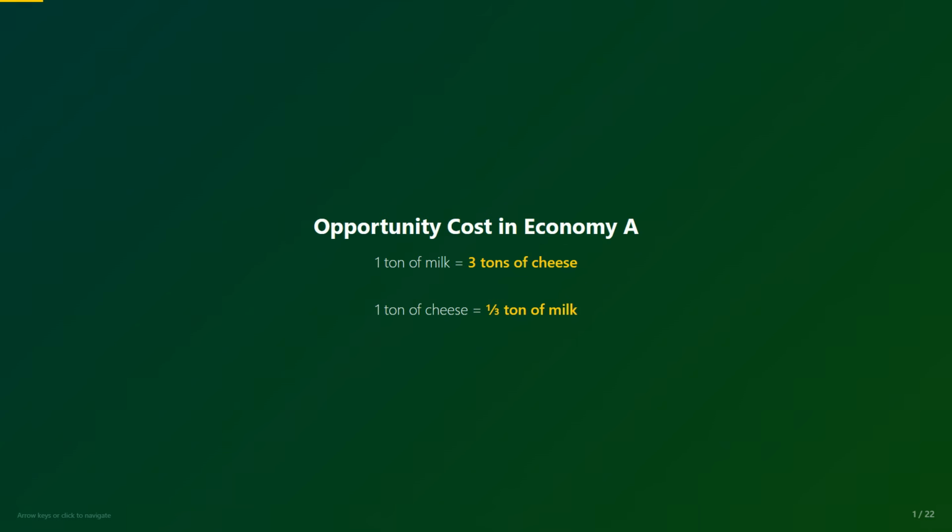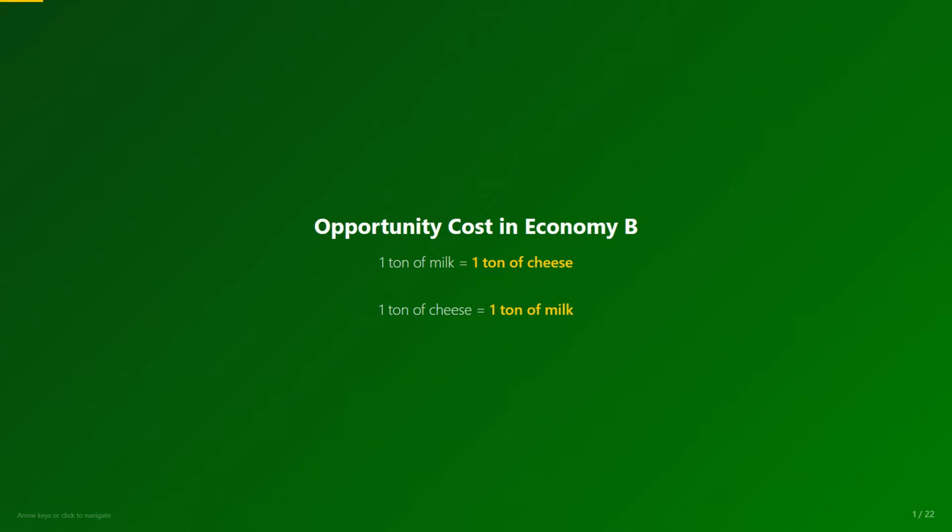And in the opposite direction, 1 ton of cheese costs 1 ton of milk. Now let's compare. To produce 1 ton of milk, in economy A, you give up 3 tons of cheese, and in economy B, you give up 1 ton of cheese. Who gives up less? Economy B. Therefore, the worker in economy B has a comparative advantage in milk production because he gives up less cheese.